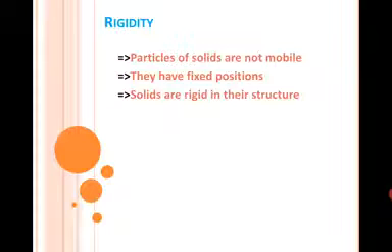Now we will start our topic. Property of solid state is rigidity. Rigidity means hardness. Particles of the solids are not mobile. This means solid particles cannot move from one place to another. Why? Because the space between the particles is less. They are closely packed with each other. They have fixed position, and due to fixed position only vibrational motion is present in them. That is why solids are rigid in their structure.